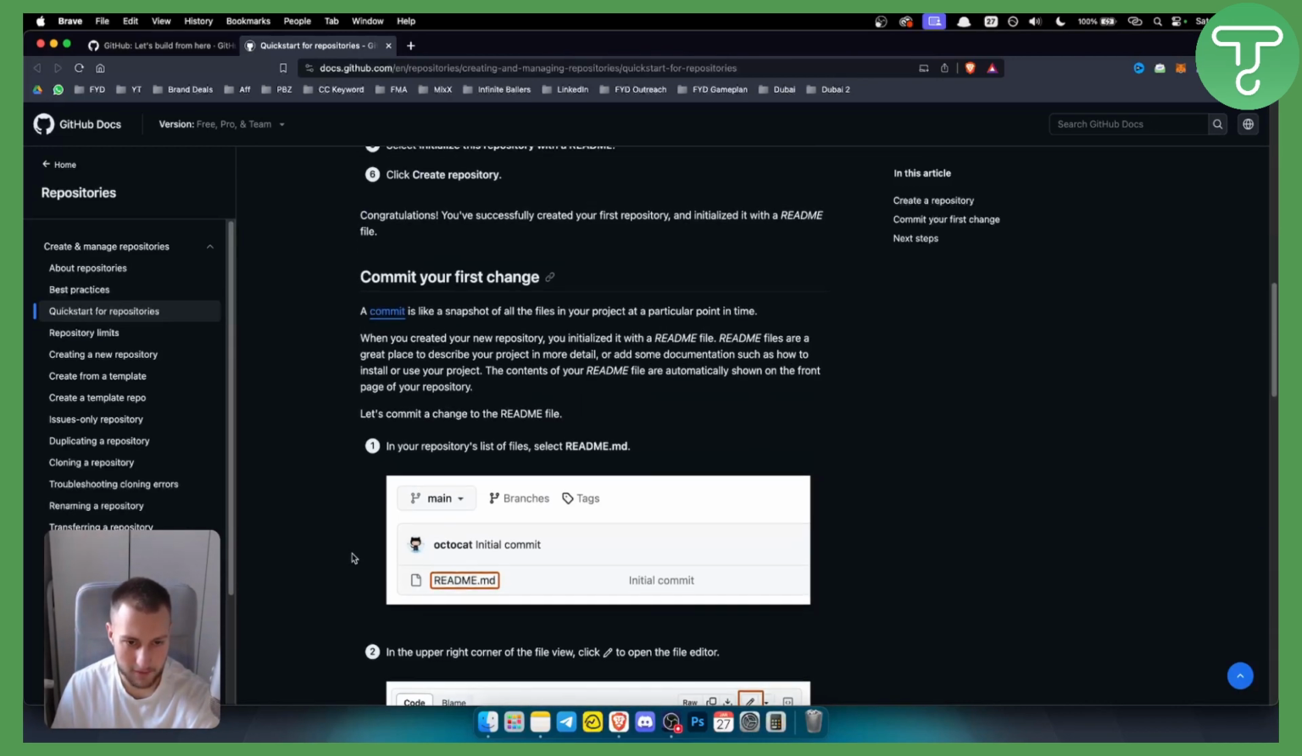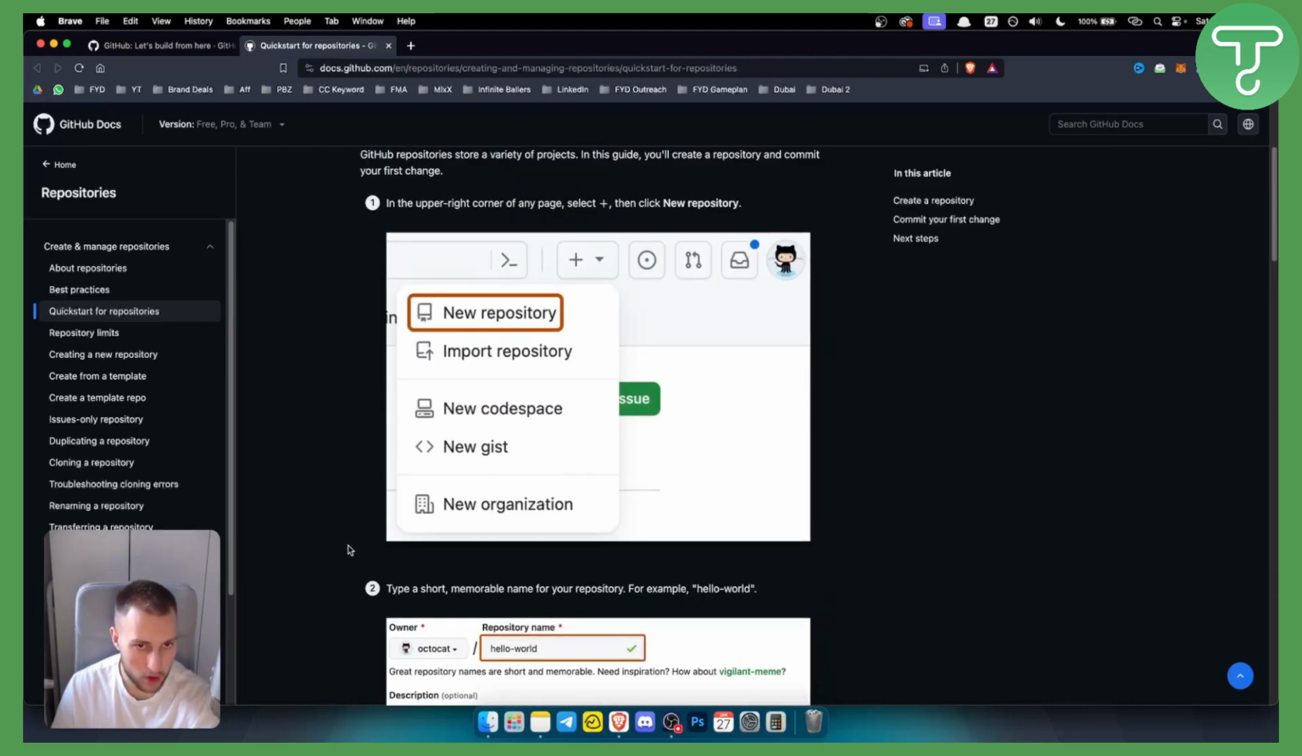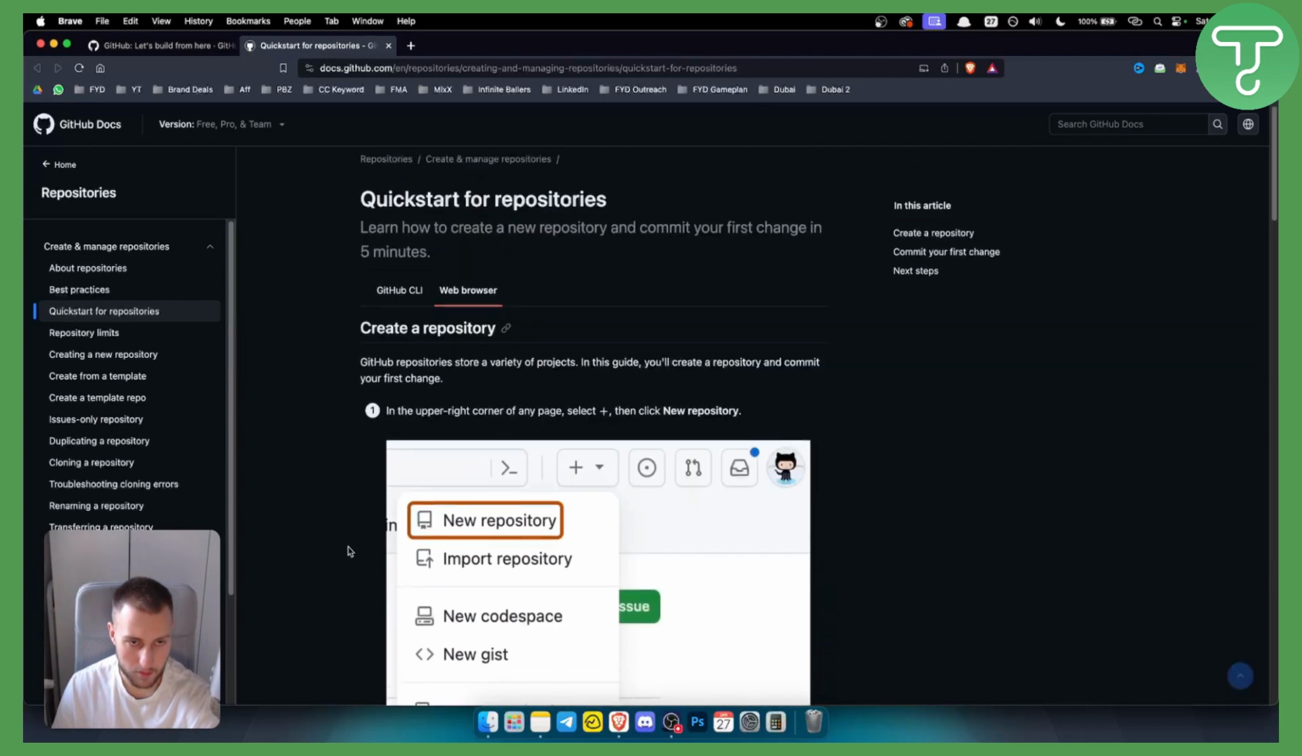You can add as many files as you want in a repository, as far as I know. So yeah, that's pretty much how you can create a repository on GitHub.